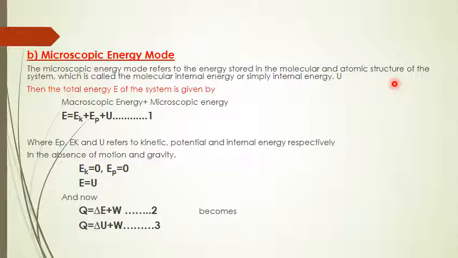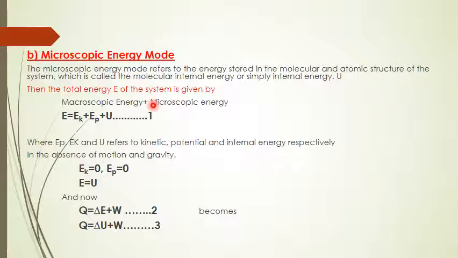We know that energy will be stored in a system in two modes. One is the macroscopic energy mode and another one is the microscopic energy mode. The macroscopic energy mode includes the kinetic energy or potential energy of the system. The microscopic energy mode is the energy stored in the molecular and atomic structure of the system, which is called molecular internal energy, or simply internal energy. The symbol we will use to represent microscopic energy is U.